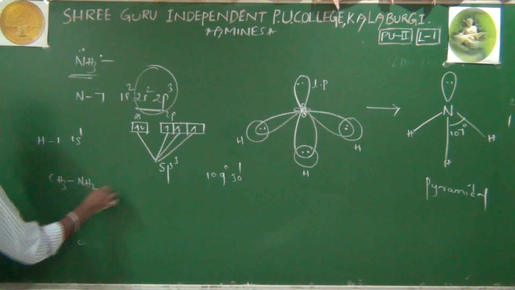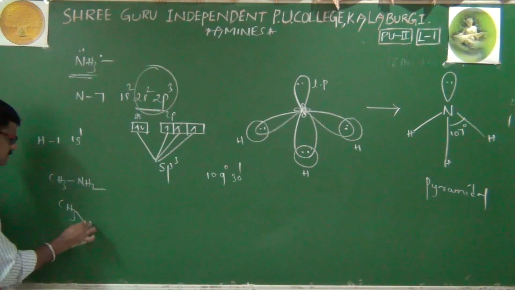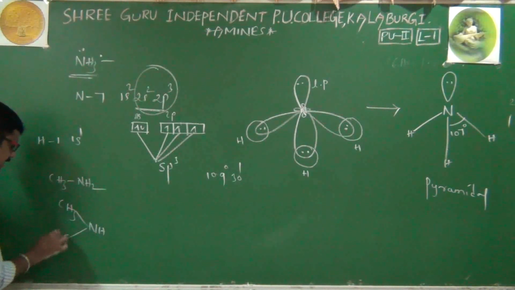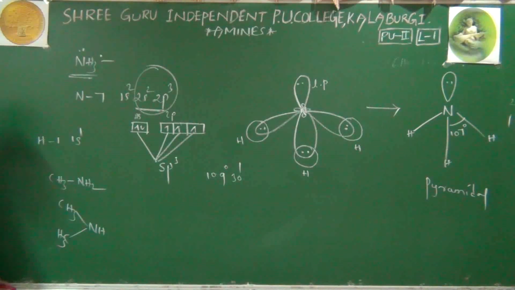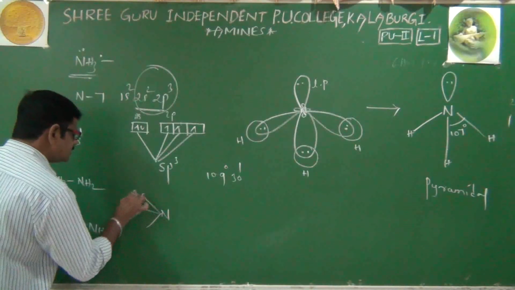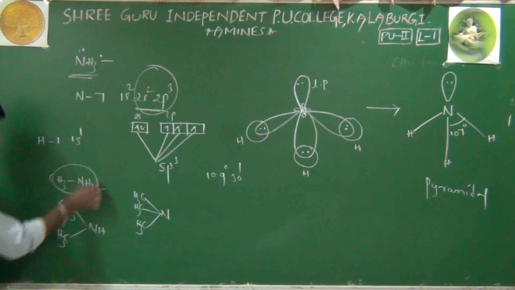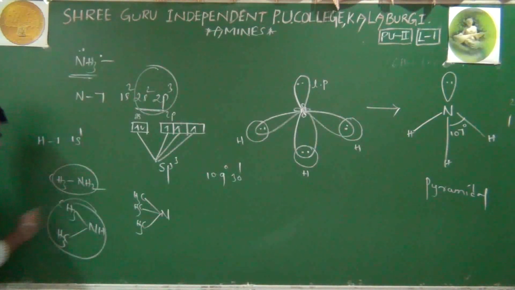Amines, purpose. Let us take an example of CH3NH2. It is a primary amine because nitrogen is connected with only one alkyl group. CH3NHCH3 is a secondary amine because nitrogen is connected with 2 alkyl groups, and next, nitrogen is connected with 3 alkyl groups here. Tertiary amine. Primary amine example, secondary amine example, tertiary amine example.